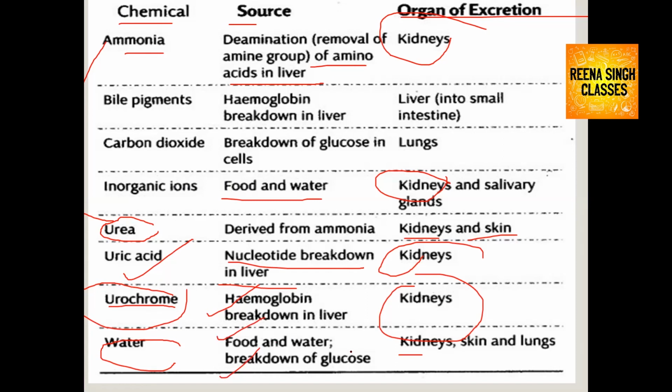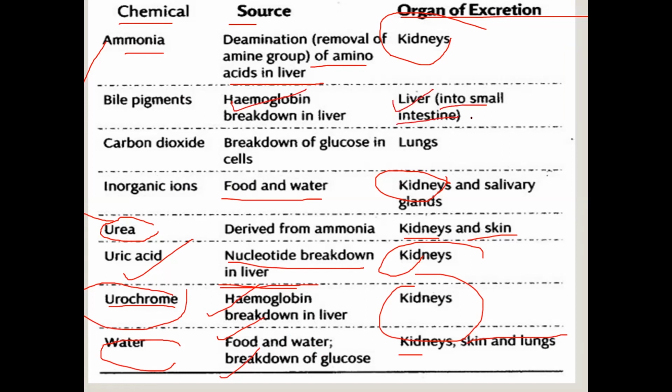Skin and lungs also play an important role in excretion of excess water from the body. Hemoglobin breakdown in the liver takes place, so it is excreted from the liver into the small intestine and the large intestine along with the feces. It comes out from the body, so bile pigments are also excreted out.